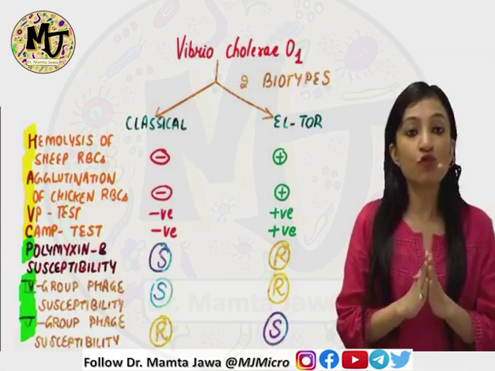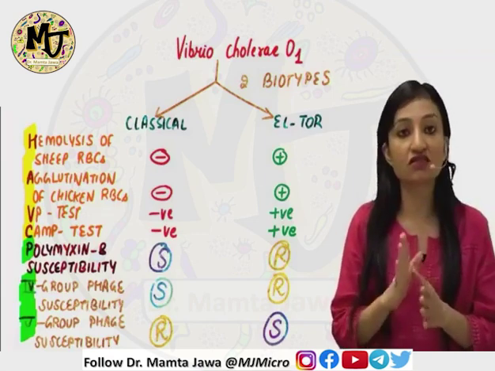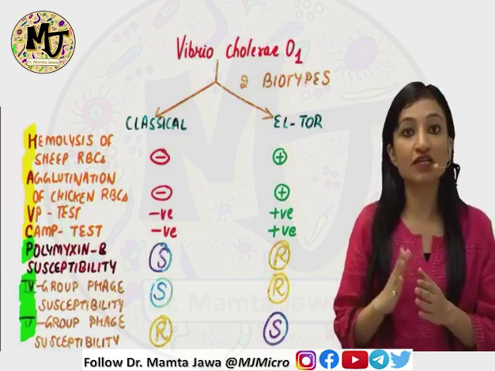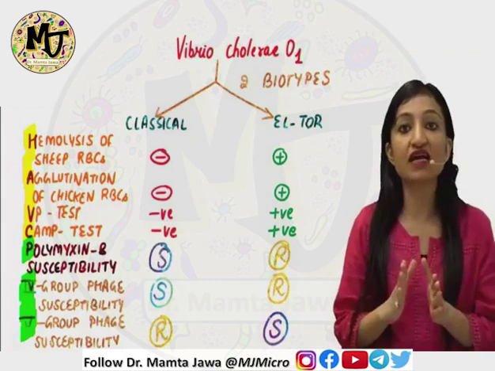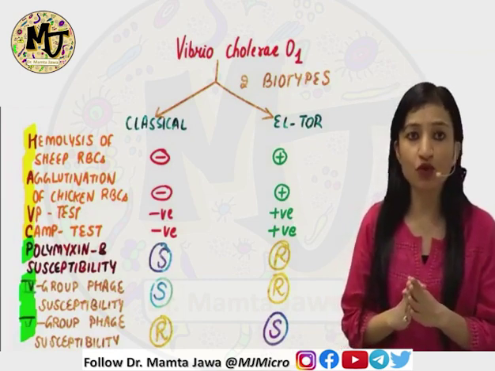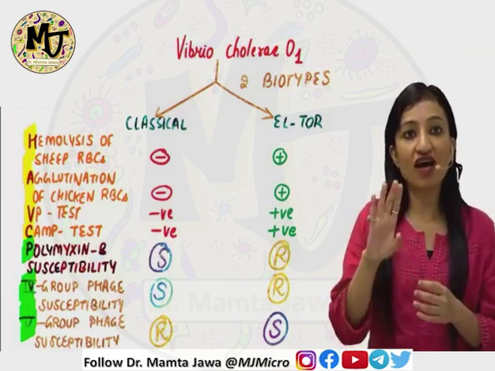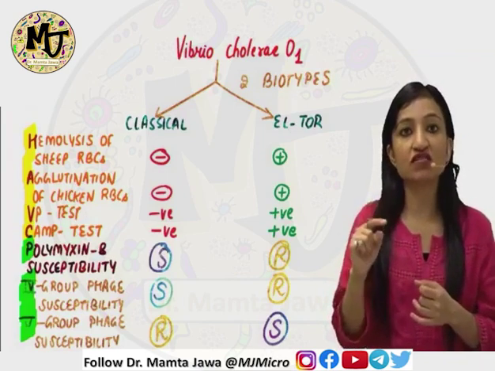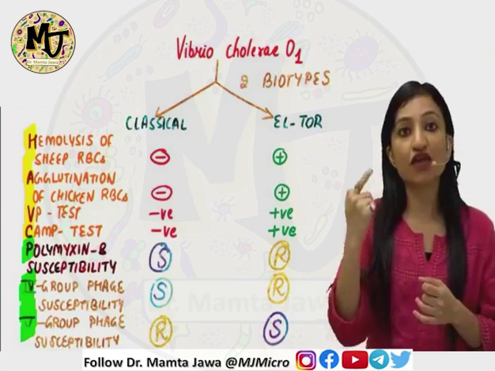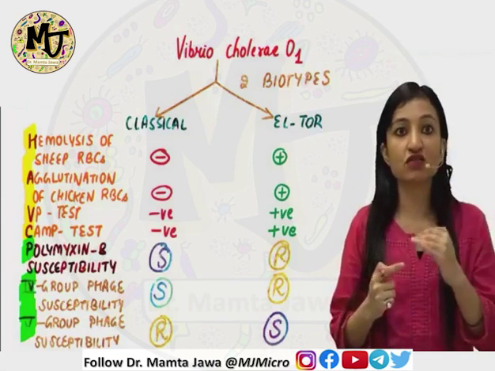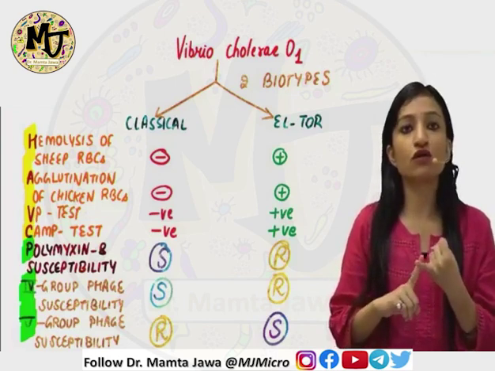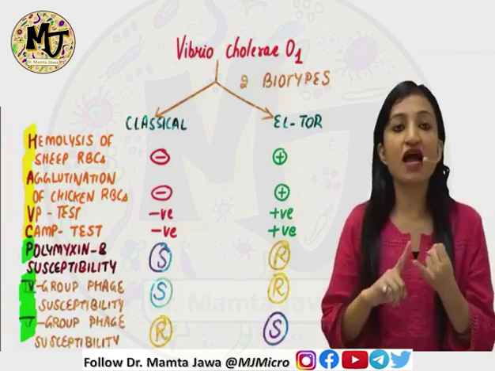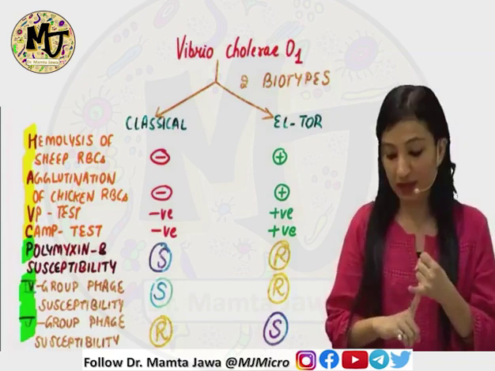On the other hand, group 5 phage does not attack the classical biotype, so classical biotype is said to be resistant to group 5. On the other hand, group 5 is going to attack El Tor biotype, okay? So, the ones which I've highlighted in yellow, HAVC, are positive in case of El Tor, and the last three features, P, 4 and 5, P for polymyxin B, 4 for group 4 phage susceptibility, and 5 means group 5 phage susceptibility.